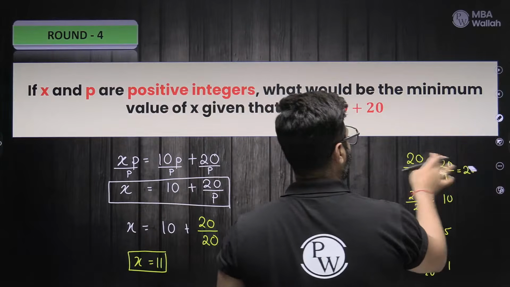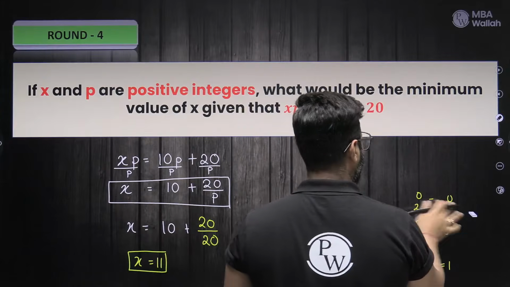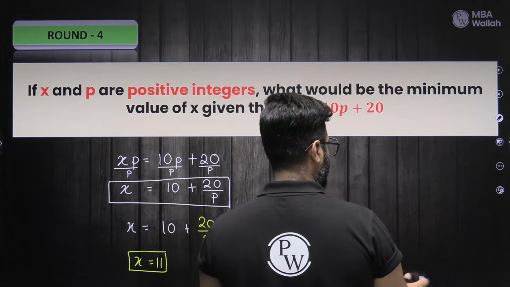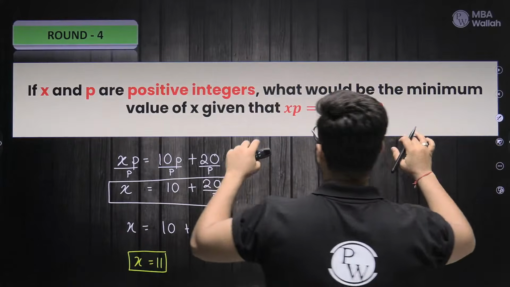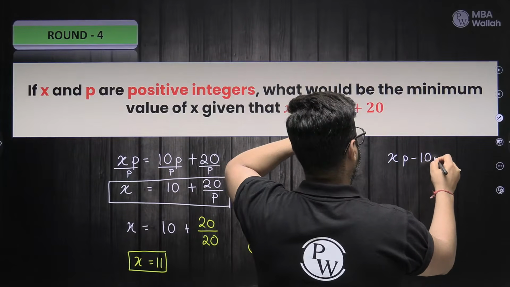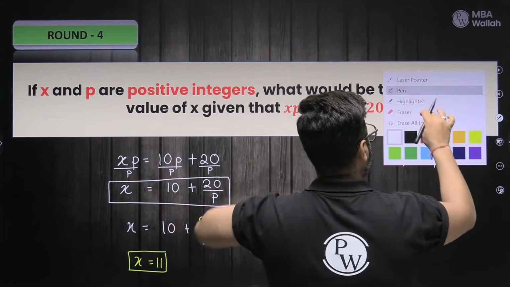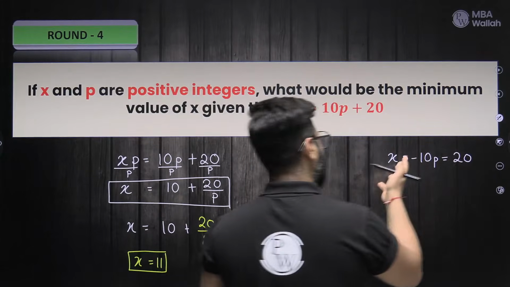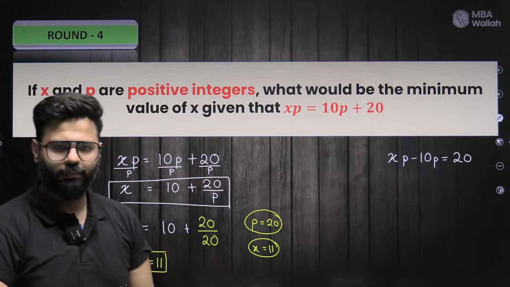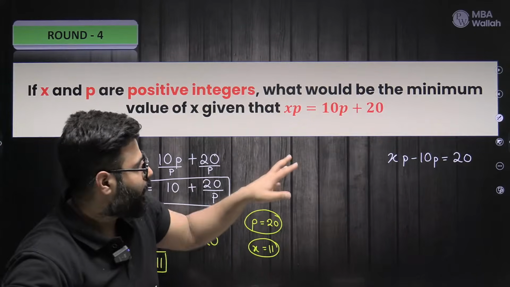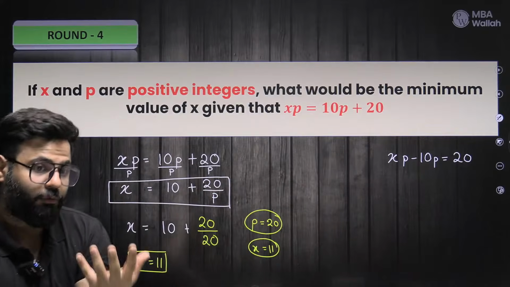Whatever you are more comfortable with, you should try with that. So the idea is to isolate x. I've already told you. Okay. So see what I'm going to do is, what if I take 10p also here and put this equal to 20, right? Possible? I can do that. Of course, Punisher. That is why I'm doing another method, right? See, one way we have to catch.